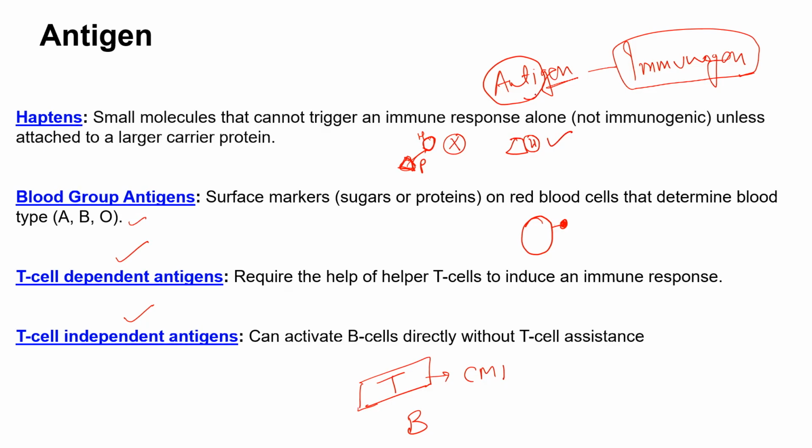Otherwise those antigens may not be called an immunogen. So there is a difference between antigen and immunogen. Immunogens are any antigen which can raise an immune response, while not all antigens raise an immune response. It depends upon the size of the antigen and the molecular structure of the antigen, which we'll discuss in the later classes.